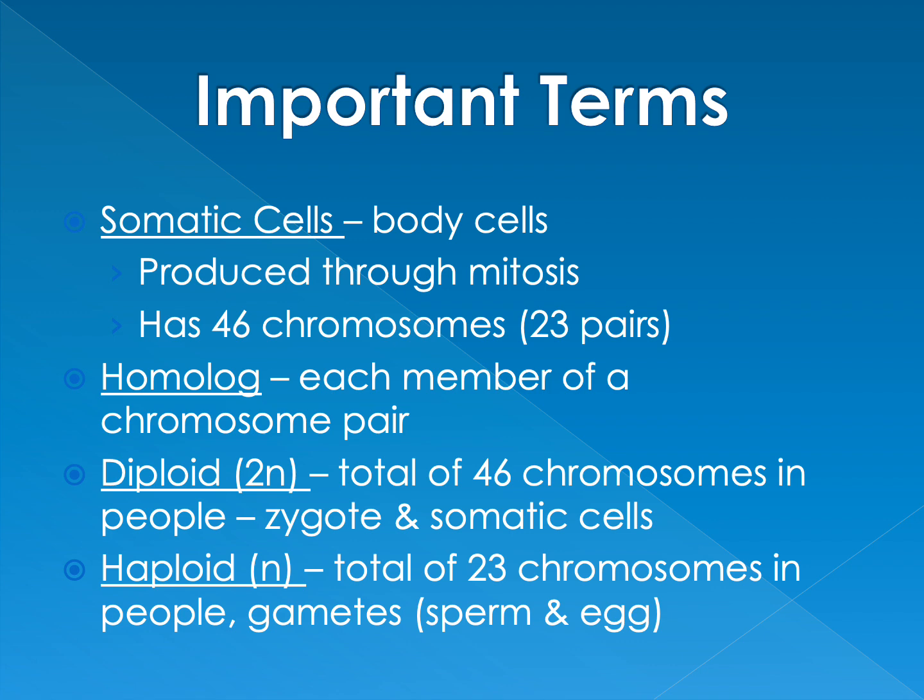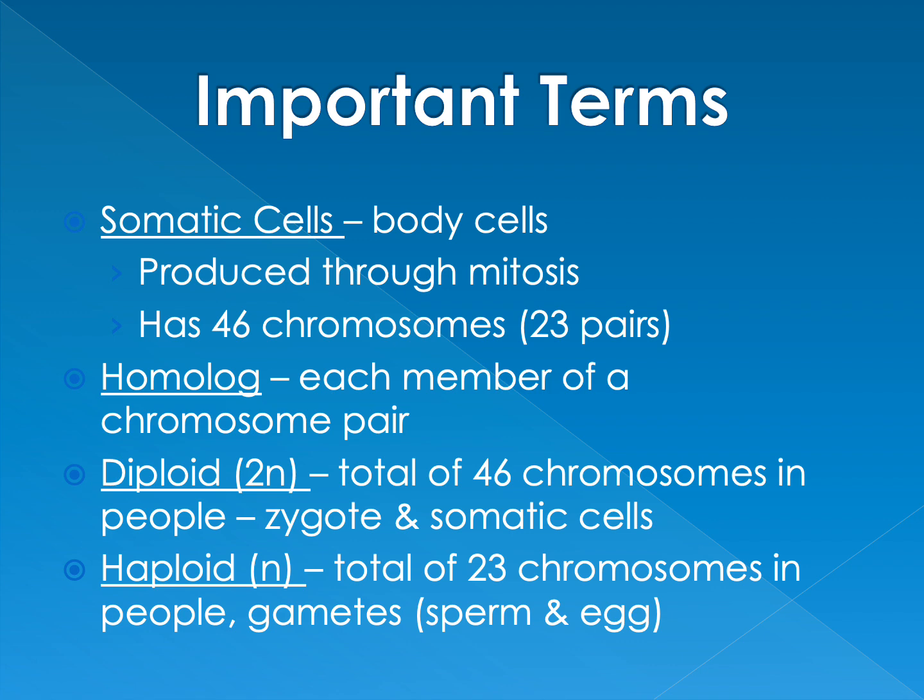Some important terms you've got to make sure that you know are, as a review, somatic cells are the body cells. They're produced through mitosis. And we're referring in our studies mainly to humans, so humans again have 46 chromosomes, 23 pairs. The homologous chromosomes, each member of a chromosome has a pair.